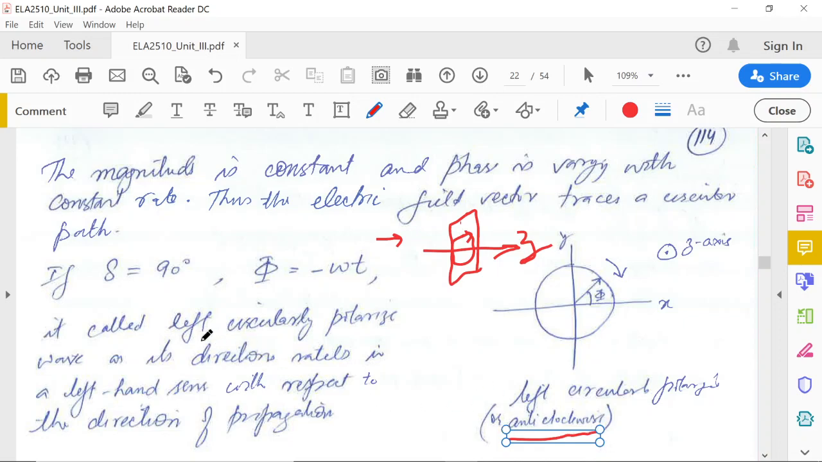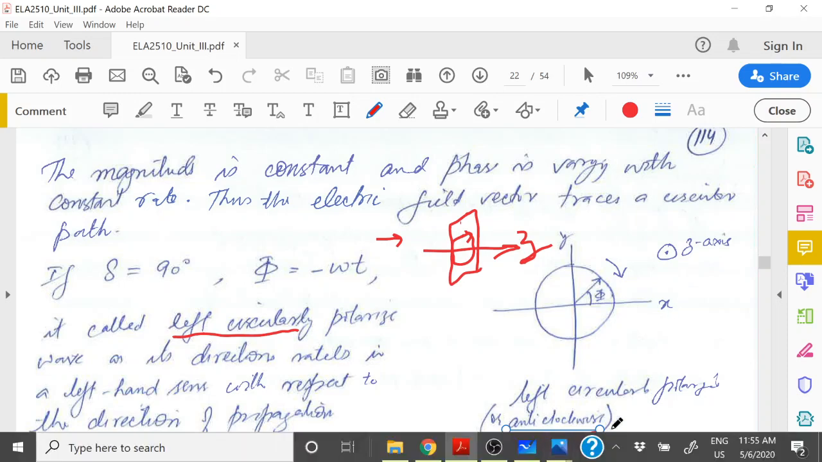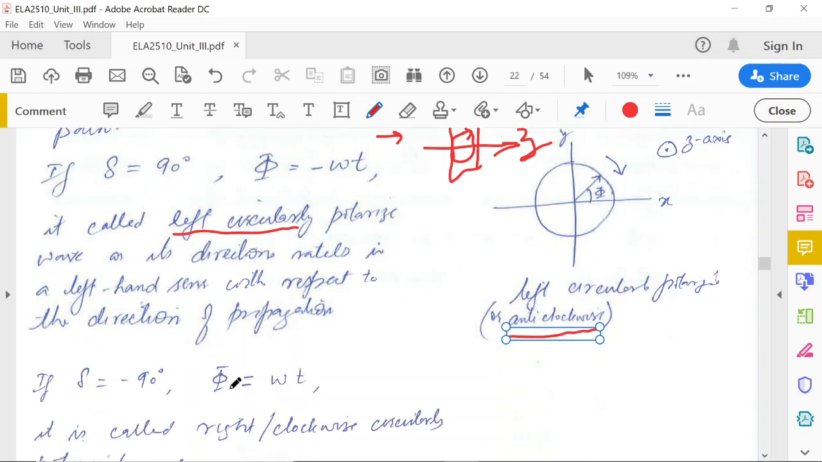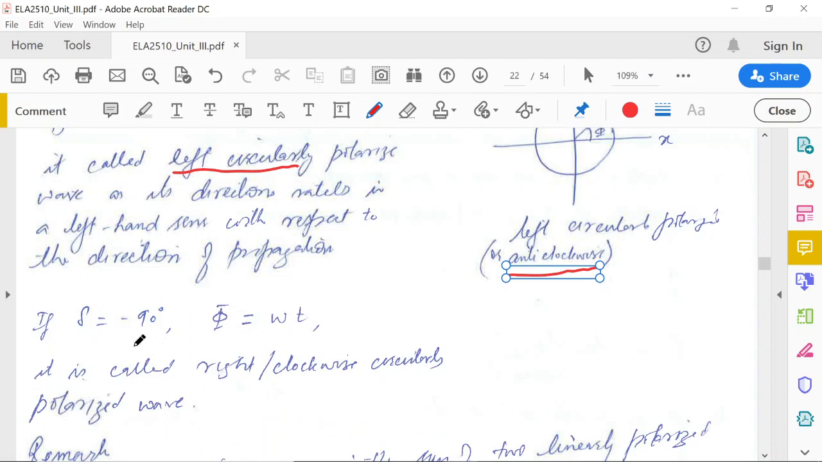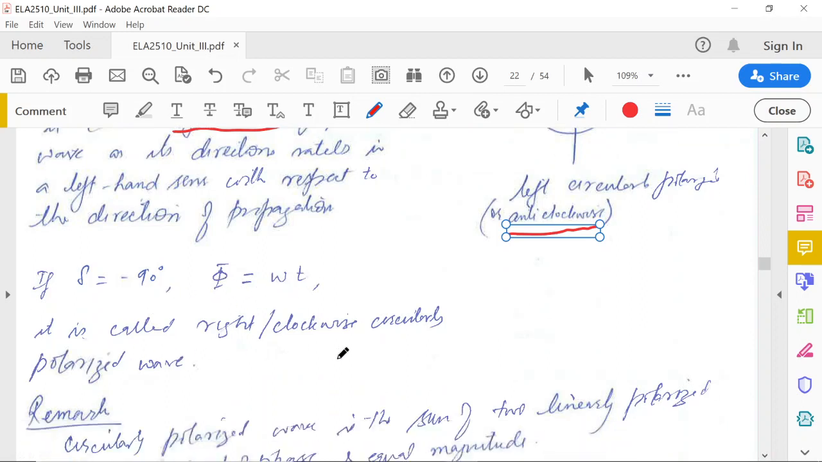So this is easier to remember, left circularly polarized or right. You see that the rotation of this circle is either according to the right hand fingers or the left hand fingers, by pointing the thumb of your hand in the direction of propagation of the axis. Okay, so similarly, if delta is minus 90 degrees, then phi equals omega t, and it is called the right or clockwise circularly polarized wave.